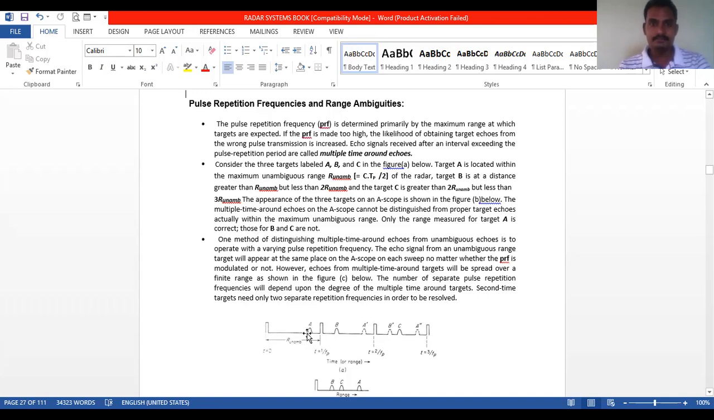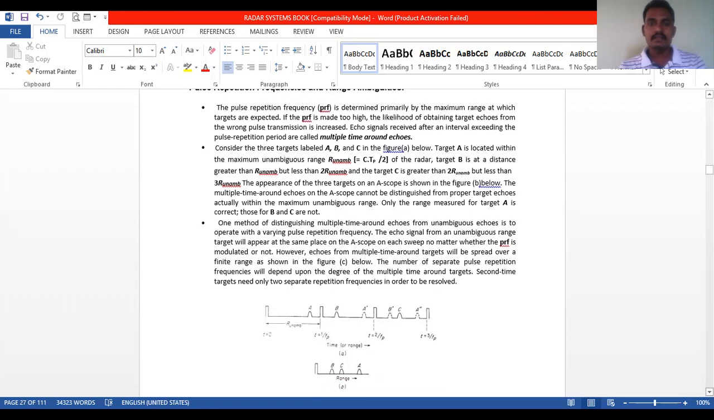Okay, here we have three targets, A, B, and C. The range of A is located within the maximum unambiguous range, that is R unambiguous, and B is located greater than R unambiguous and less than 2R unambiguous. Similarly, the target C is located greater than 2R unambiguous and less than 3R unambiguous. So the appearance of the three targets on an A scope is shown in the figure.